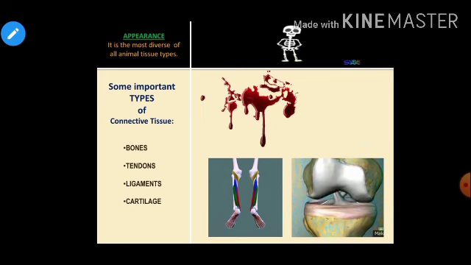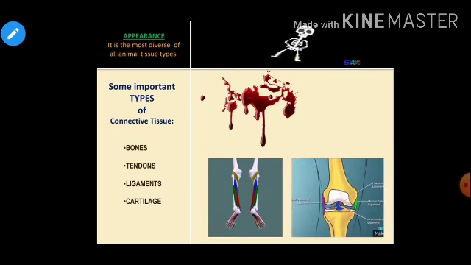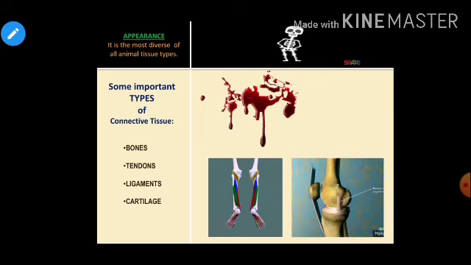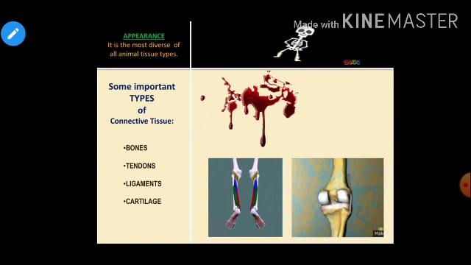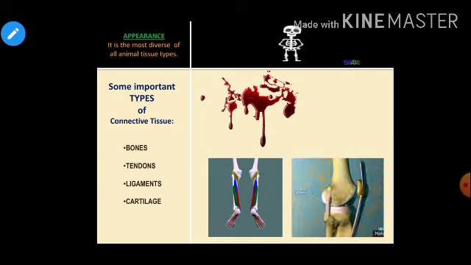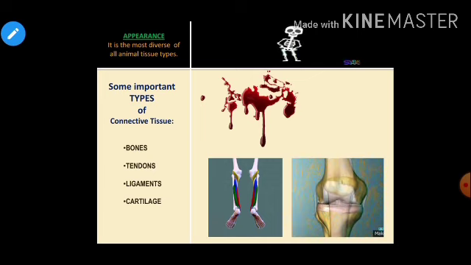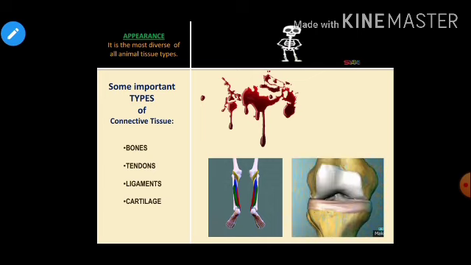Now children, what do I mean by diverse? It means that this tissue ranges from fluid-like structure to extremely hard structure, right? For example, I will start with bone, tendon, ligament, blood. So all these are connective tissue.